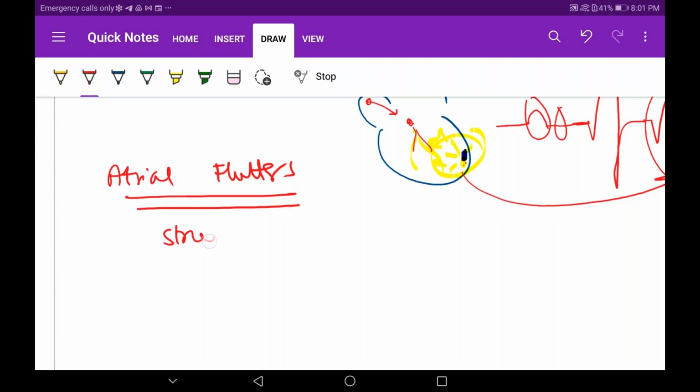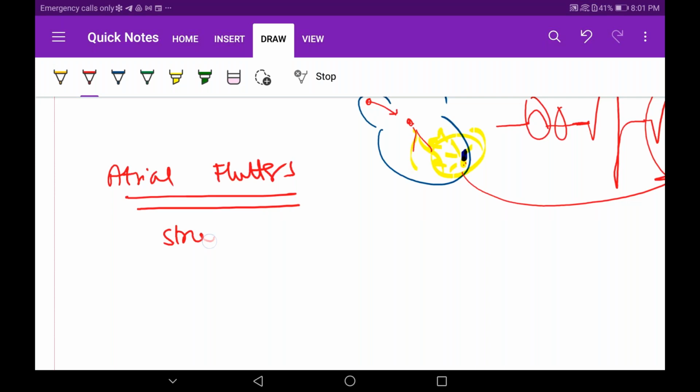And in atrial fibrillation, there will be incomplete emptying of the blood from the atria into the ventricle. Why will there be incomplete emptying of the blood from the atria to the ventricle? Because the atria is pumping so rapidly, that means there is twitching in the muscle of the atria. The entire atrial muscle is not contracting, it is just twitching, because the heart rate is so rapid that it is not able to contract completely and send the blood to the ventricle. So there will be just twitching, and that will lead to accumulation of blood inside the atria. Yes, in atrial fibrillation there will be accumulation of blood inside the atria.